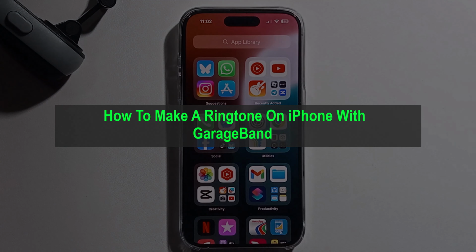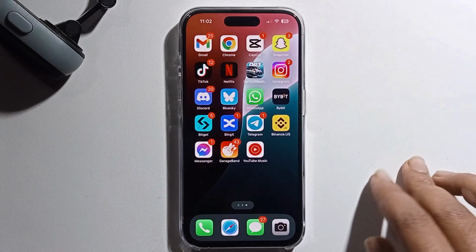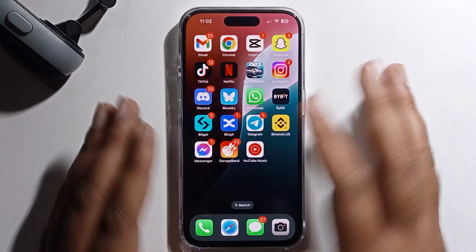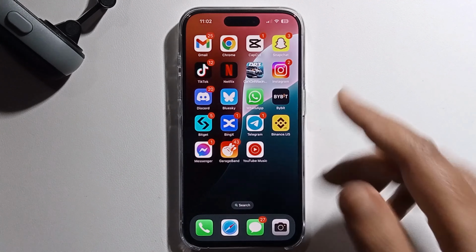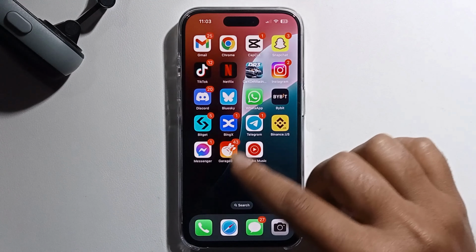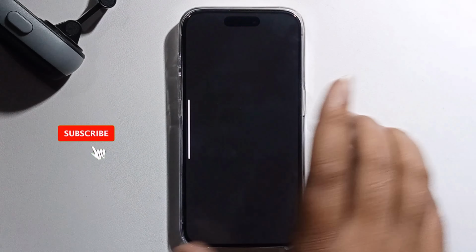Hello everyone, today I will show you how to make a ringtone on iPhone with GarageBand. I'm providing a full step by step guide, so don't skip my video. Let's get started. You need to first install these apps and launch.